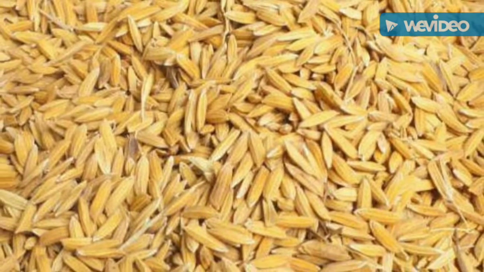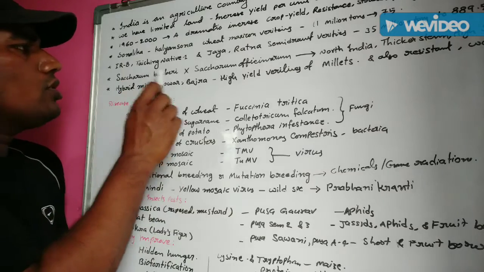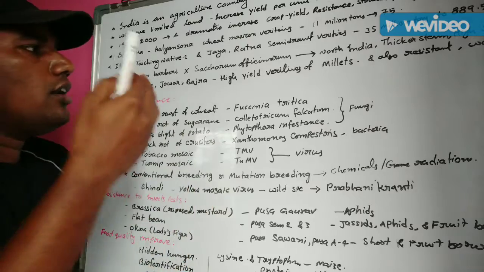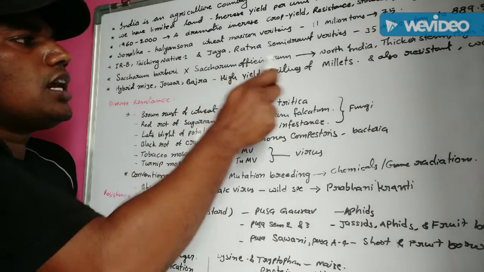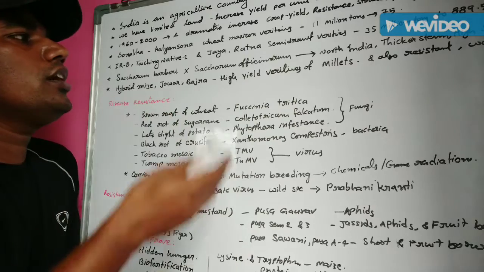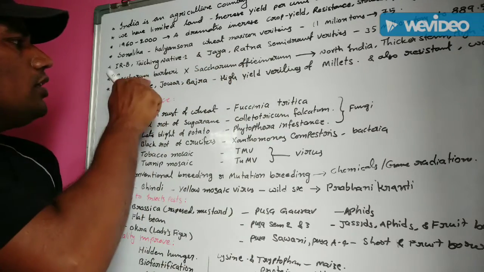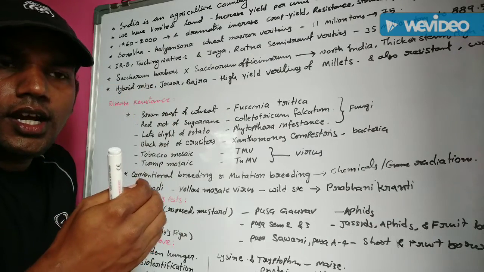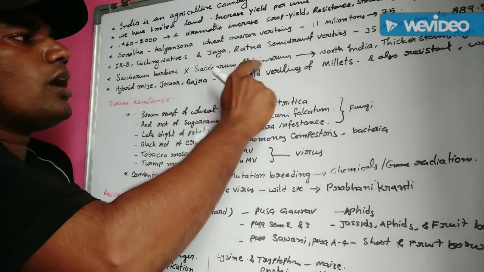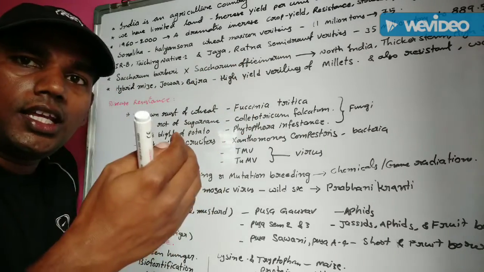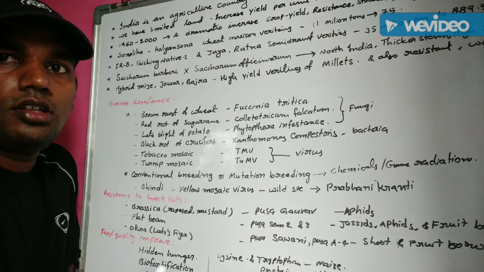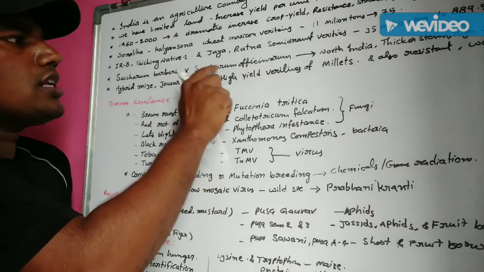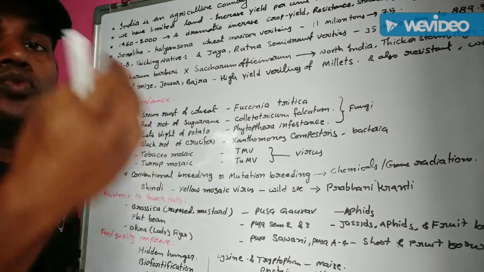In sugarcane, Saccharum barberi is a North Indian crop, and Saccharum officinarum is a South Indian sugarcane. Saccharum barberi has low sugar content and low yield. Saccharum officinarum gives a high yield and has thicker stems. So Saccharum barberi and Saccharum officinarum were crossed to form a new variety.